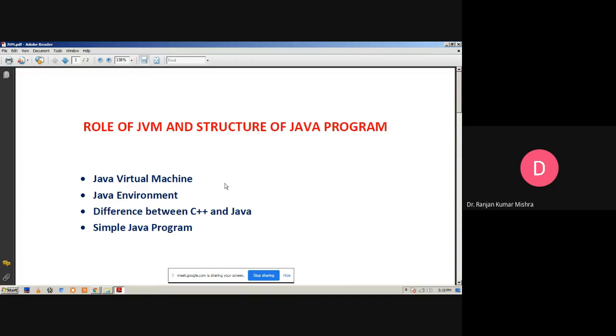Next, the most important part: C++ uses pointers. As we know, C and C++ support the concept of pointers, but Java does not support the concept of pointers. Next, we have header files in C++. C and C++ support header files, but Java has no support for header files. Here we use packages.